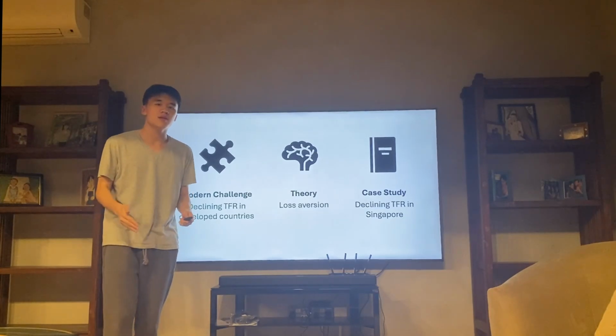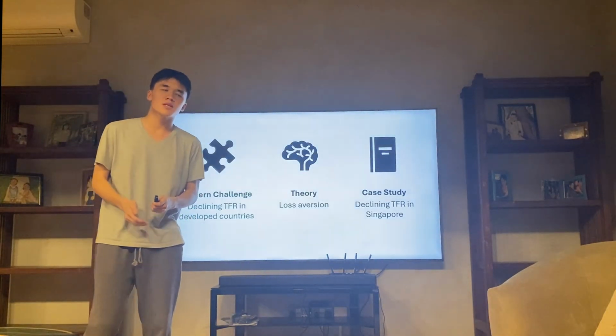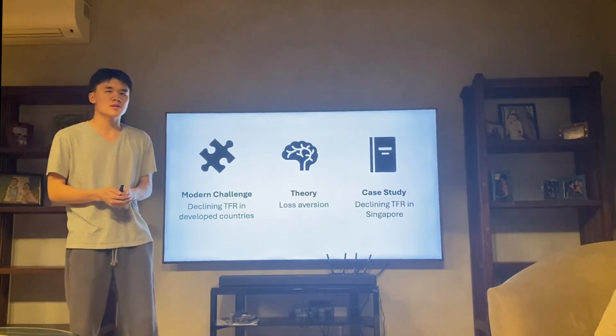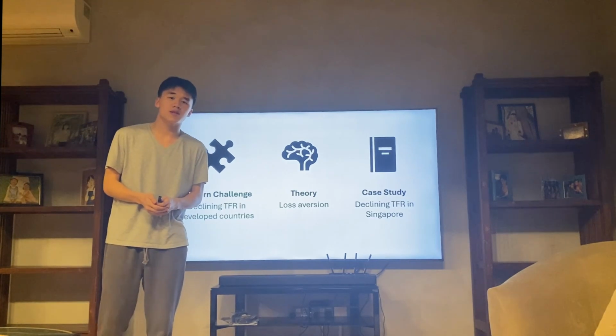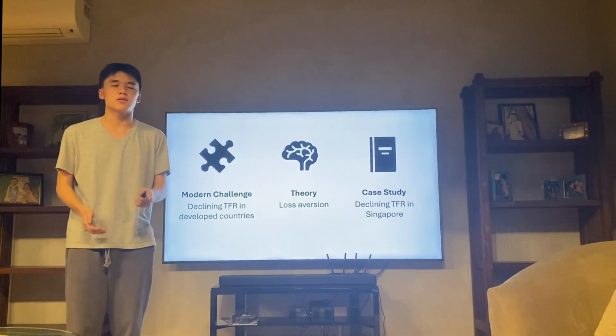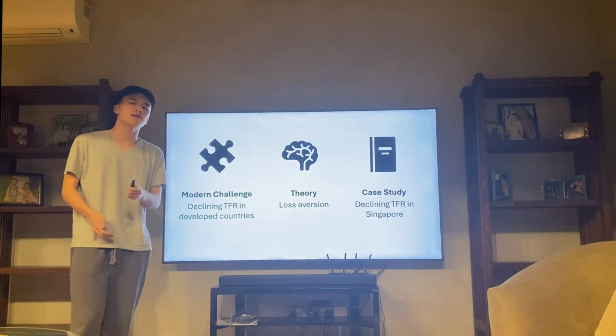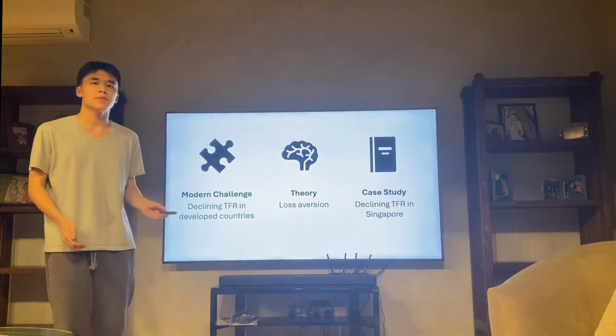Good afternoon, everyone. I want to start by expanding on three key aspects within my essay. The first is the modern challenge, which is declining TFR in developing countries. The second is the theory we use to view this challenge, which is loss aversion. And lastly is the case study, which is declining TFR in Singapore specifically.